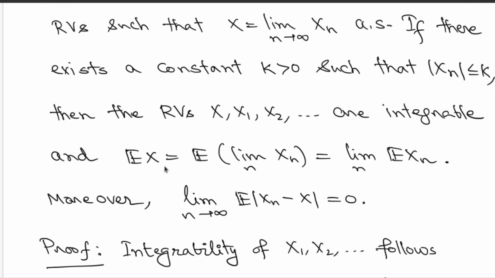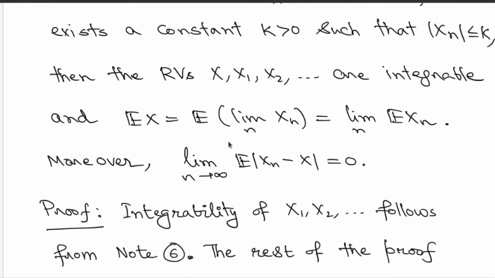So first of all, expectation of X will match with expectation of limit of Xn's, but then you allow the exchange to occur, that limit can come out of the expectation, and that's the statement. And moreover, you can also claim that limit of expectation of modulus of Xn minus X is 0.